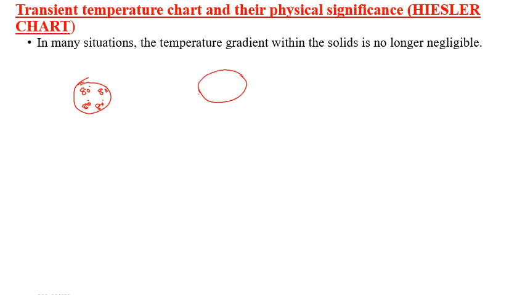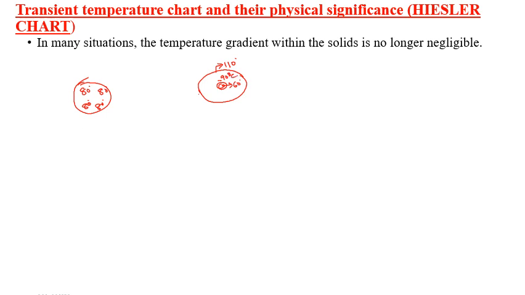If I consider an egg, and the temperature at the surface is, say, 110 degrees centigrade, at the yolk it is around 60 degrees centigrade, and in between it is 90 degrees centigrade.